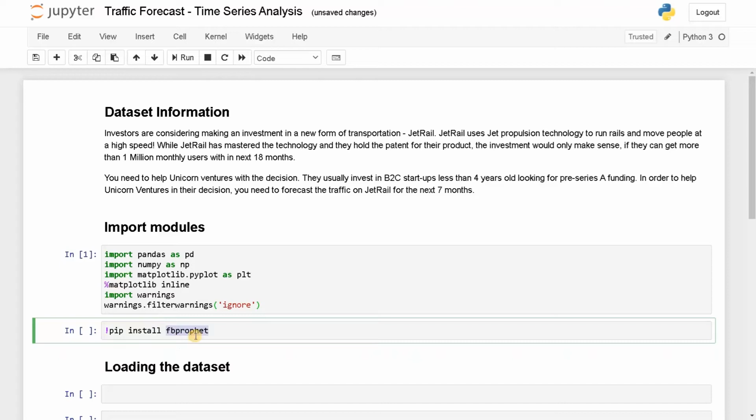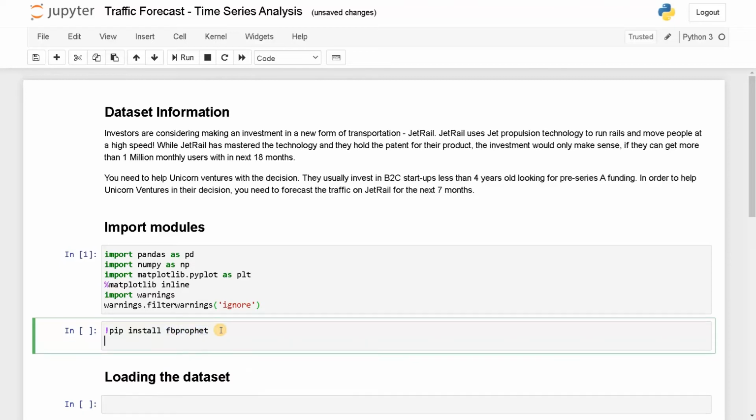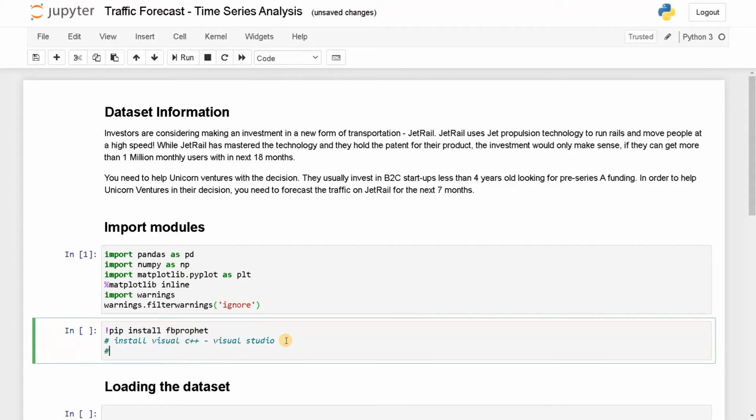If you want to install this module, you need to install the Visual C++ libraries. You need to install the whole Visual Studio because it will contain all the C++ libraries. Apart from that, if you face some errors, use conda install.